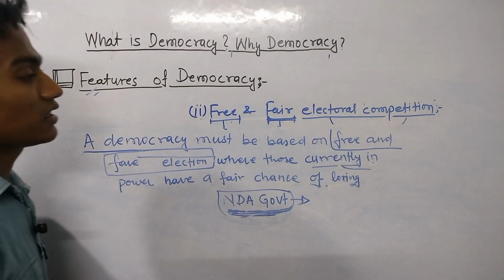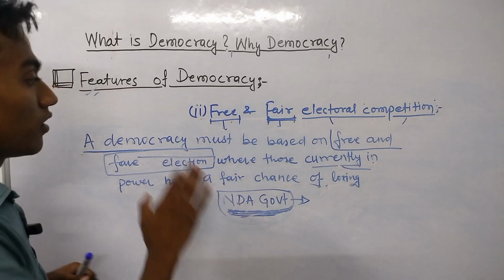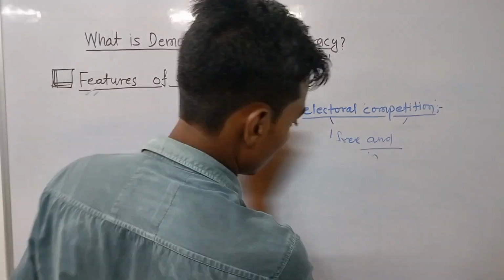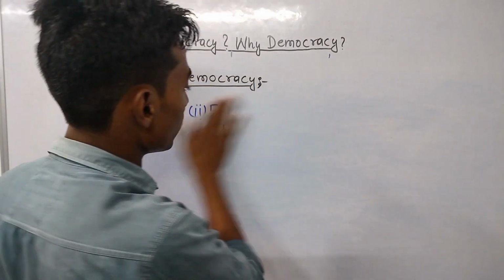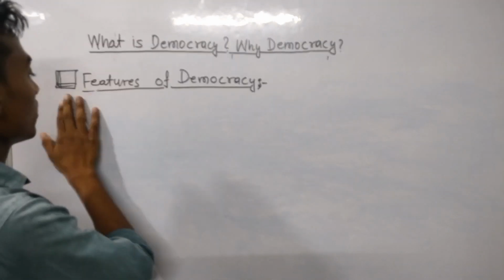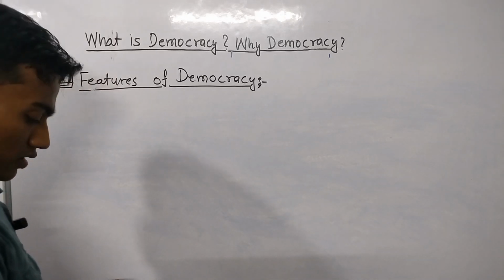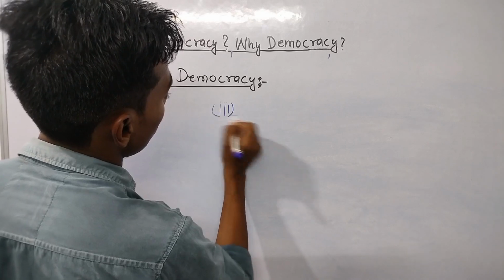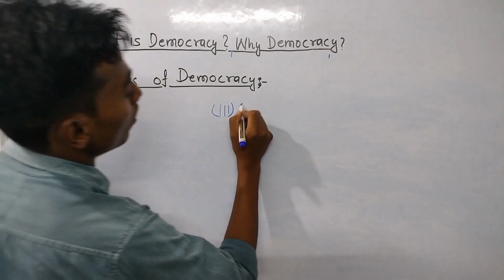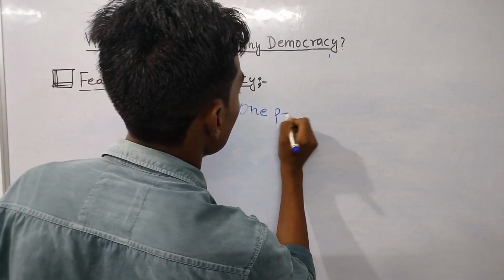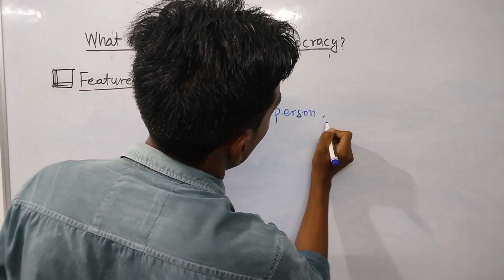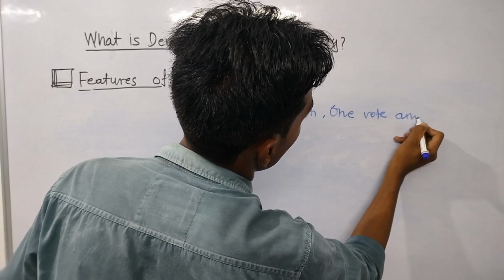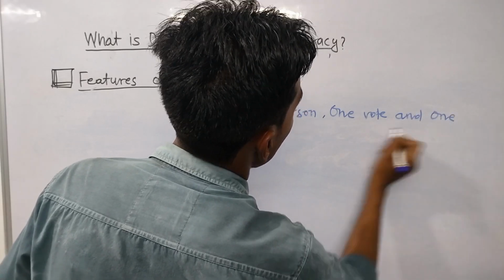So now let's move to the third feature of democracy, that is one person, one vote, and one value.